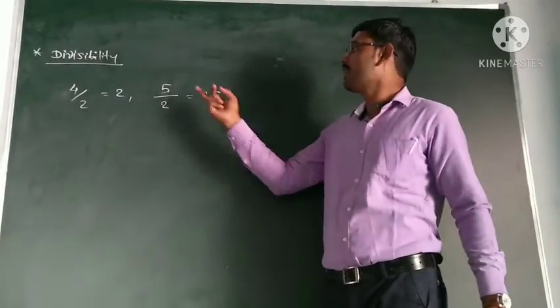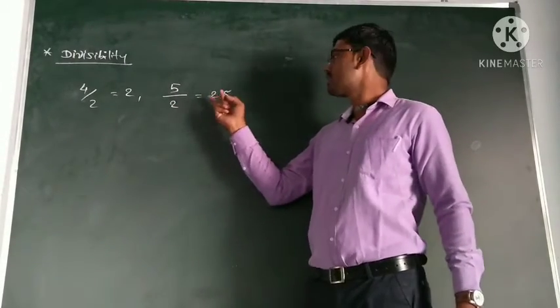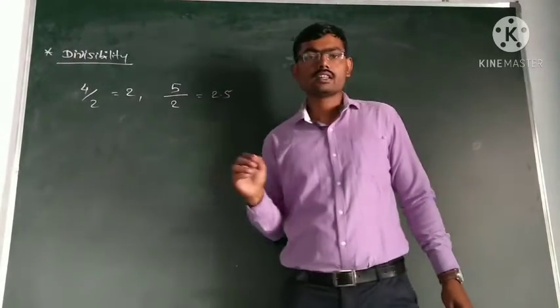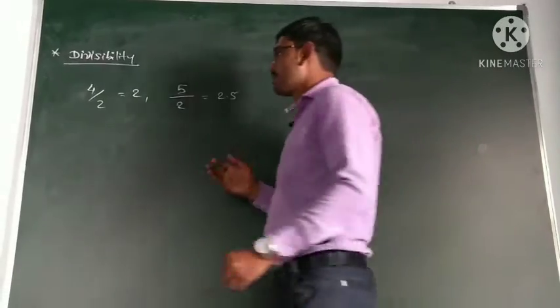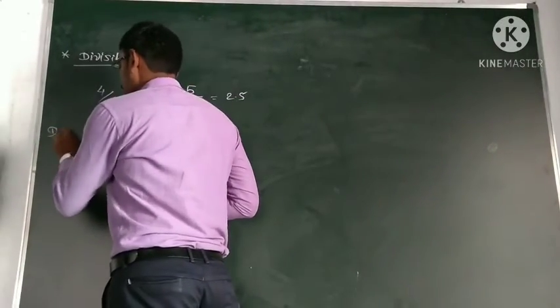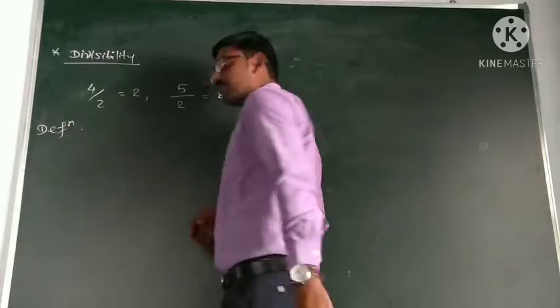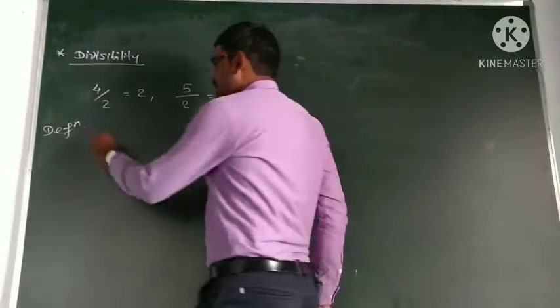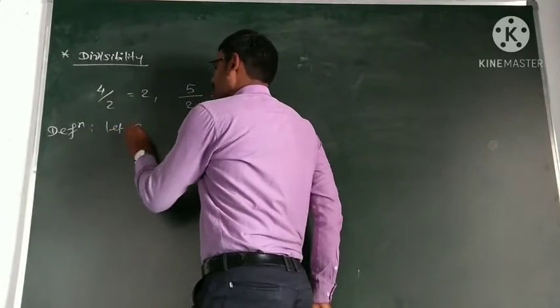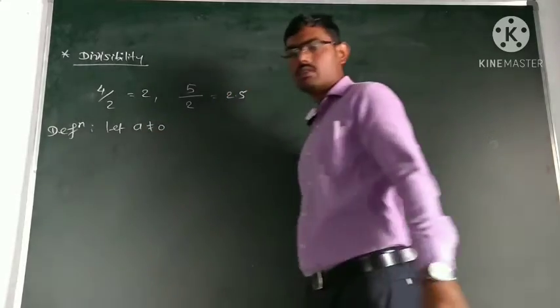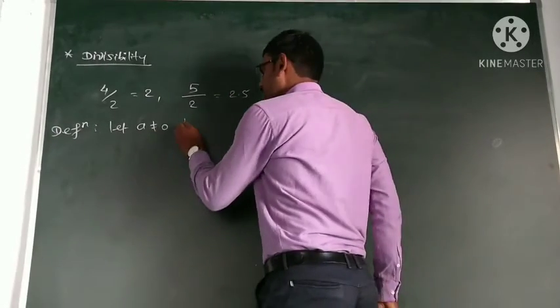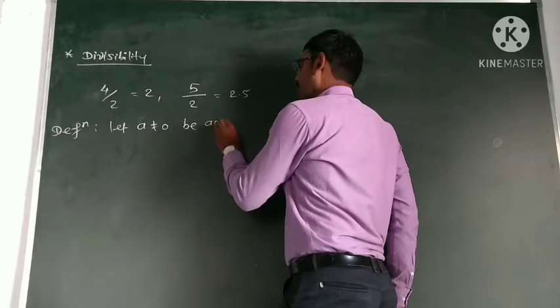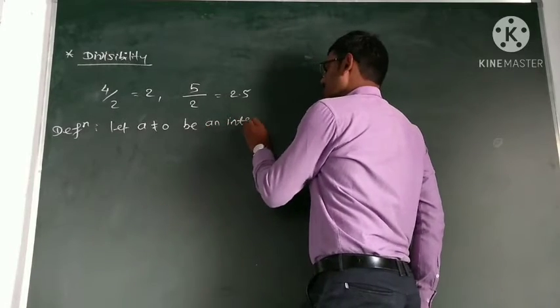But when we divide 5 by 2, the answer is 2.5, which is not an integer. So the definition of divisibility is: suppose a, not equal to 0, is an integer.